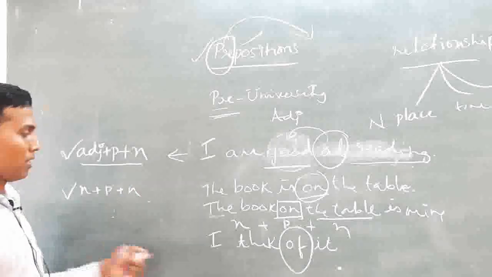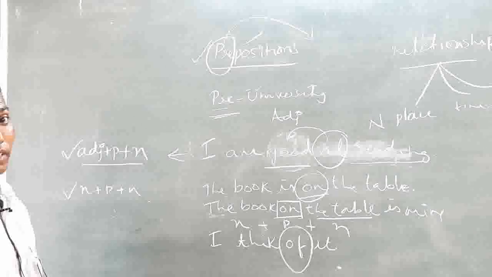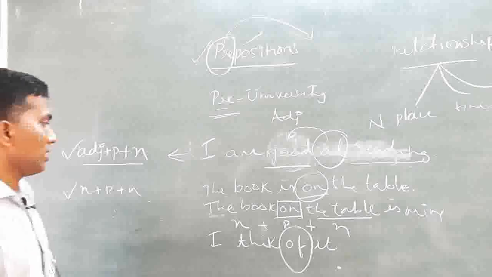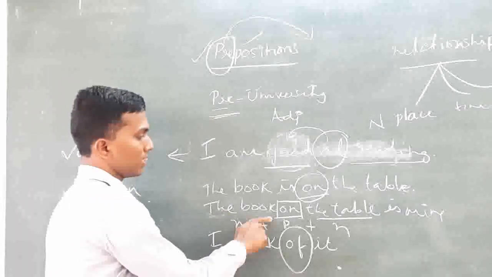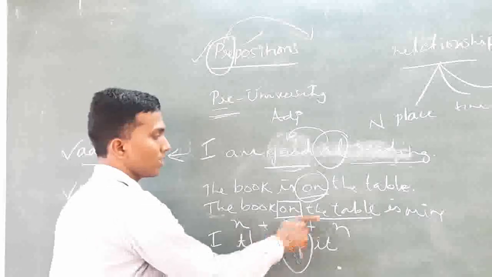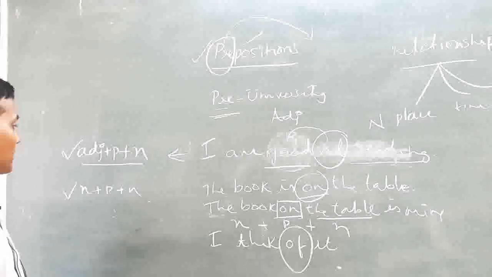The second example, that's what we have seen. Okay, these are to be understood. That's why I've been repeating. You can see the noun here, the book, and after it there is a preposition, and after the preposition there is again a noun. Have you been able to follow? Let's go to the next example, the last example.